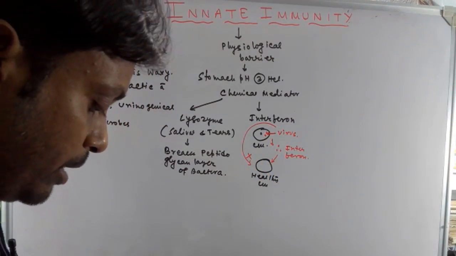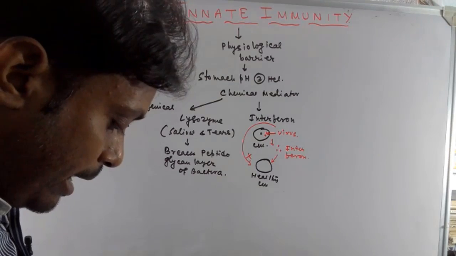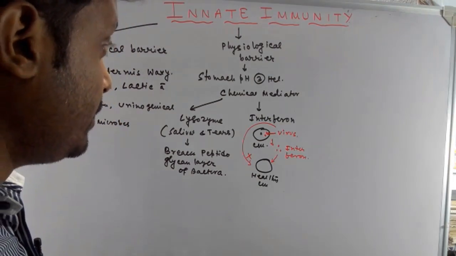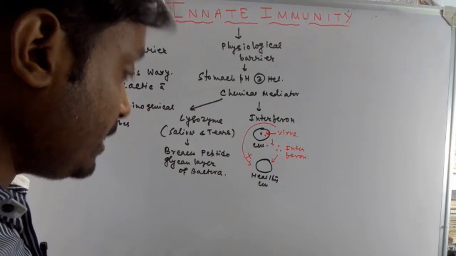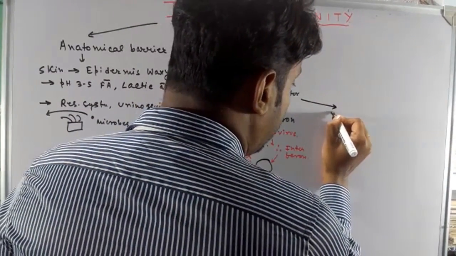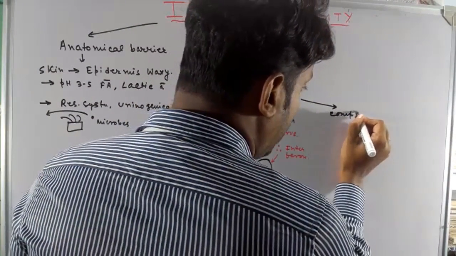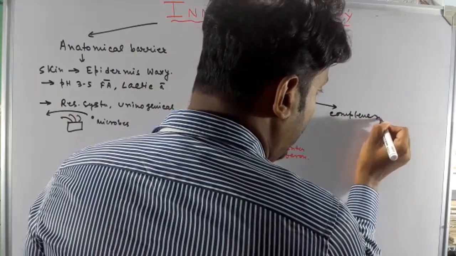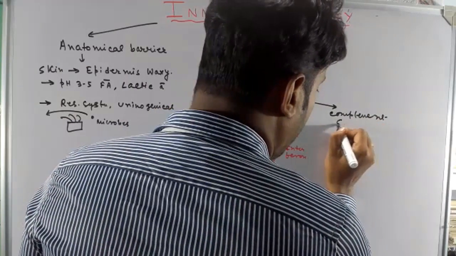So this is an example of a physiological barrier, and another physiological barrier is the chemical mediators. Another example of a chemical mediator is the complement system. In our plasma membrane there are many kinds of protein, so that is the complement system.